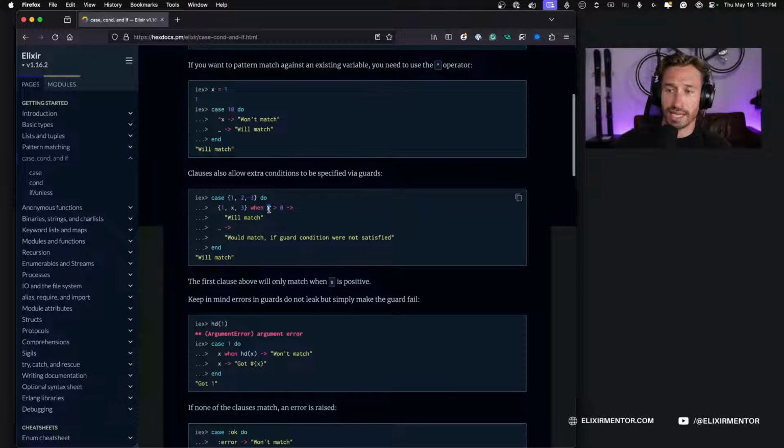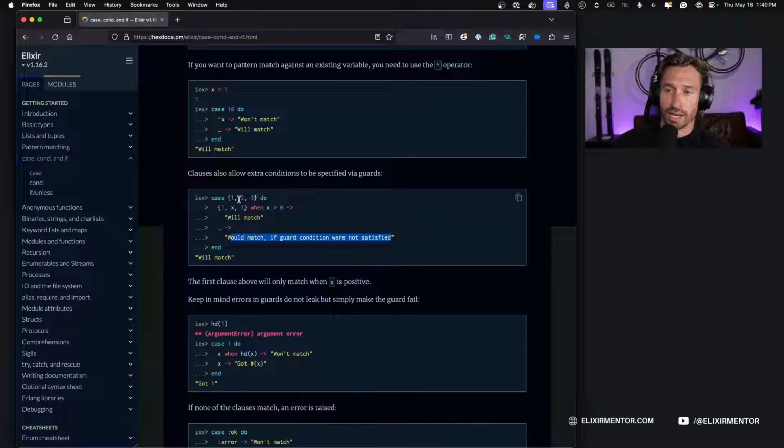In this case, we're checking to make sure x is above 0. And if it is above 0 and would be equal to 2, then it will match. If the condition is not satisfied by the guard, then it would not match.